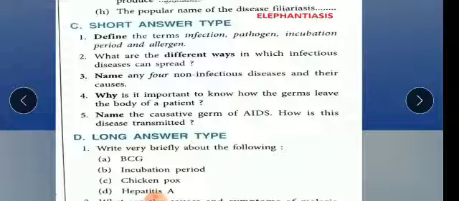And how is the disease transmitted? It can be transmitted through contaminated blood transfusion, from an infected mother to her baby, by sharing unsterile needles for injections, and through sexual contact with the infected person also. So you should know these things. I have already explained in my last video. Please watch that viral diseases video.